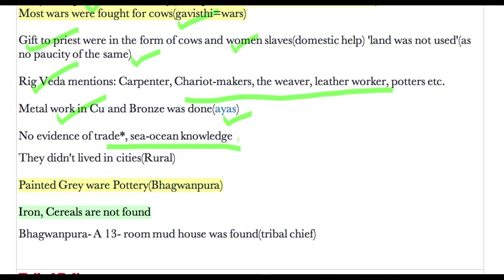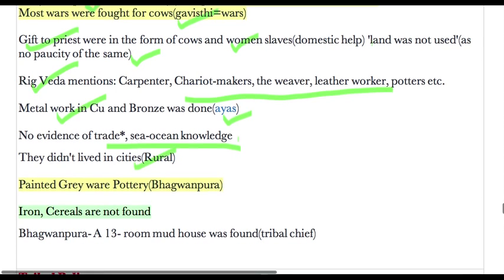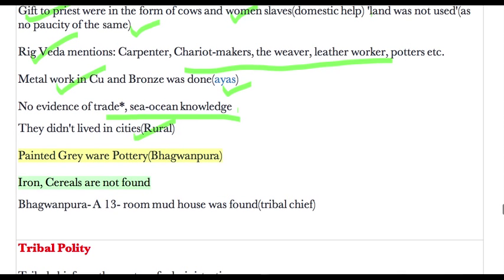So they didn't live in cities, so they were basically rural communities. And as far as pottery is concerned, painted grey ware pottery were found at Bhagwanpura. So this is very important, and it was a culture which was painted grey ware pottery culture. Then iron and cereals were not found during this culture.